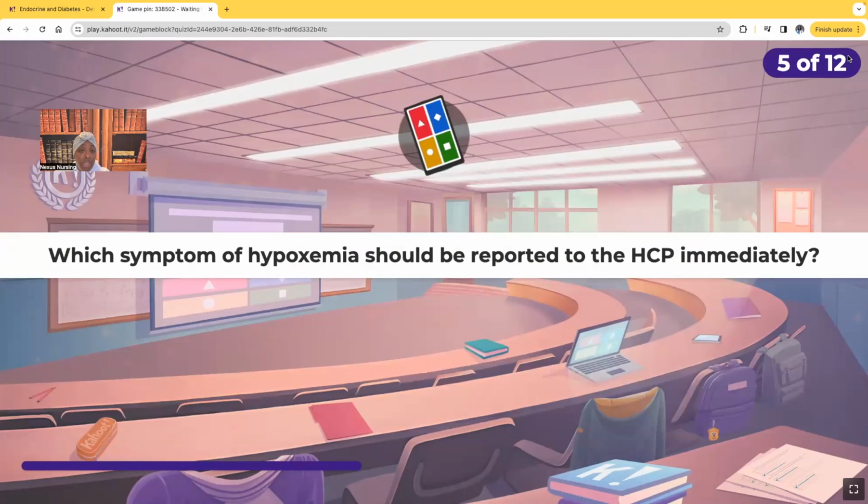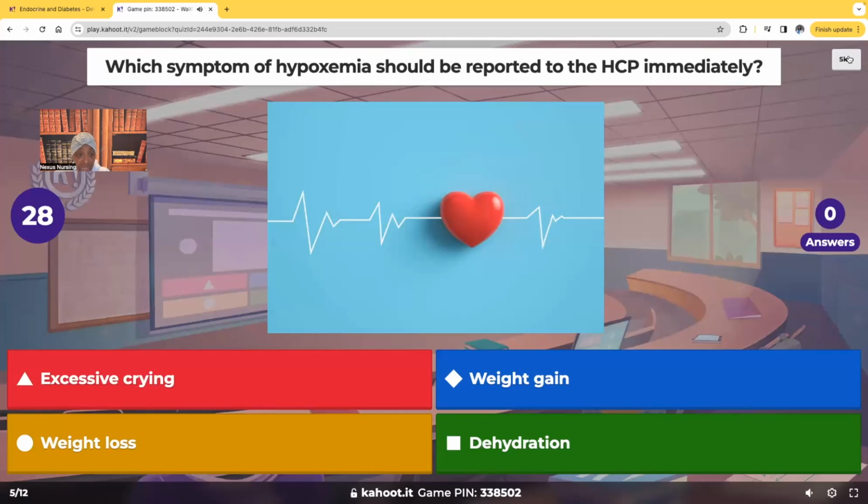All right, which symptom of hypoxemia should be reported to the healthcare provider immediately? Would it be excessive crying? Would it be weight gain? Would it be weight loss or dehydration? Which symptom of hypoxemia should be reported to the healthcare provider immediately?